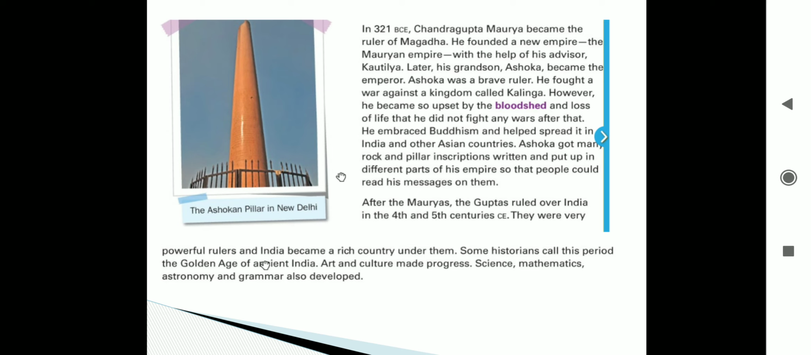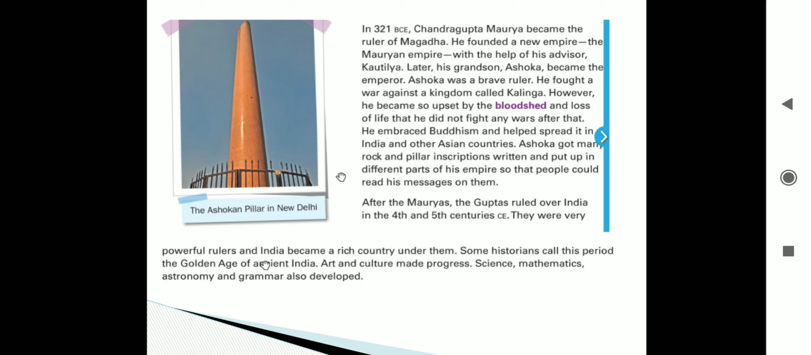They were very powerful rulers. Who were powerful rulers? The Guptas were. And India became a rich country under them. Some historians call this period the golden age of ancient India. This 4th and 5th century was known as the golden age of ancient India.